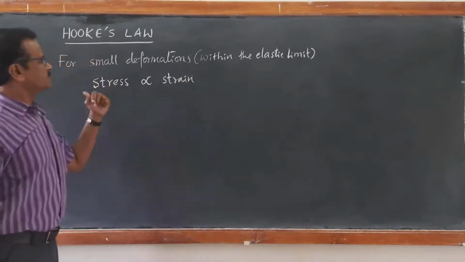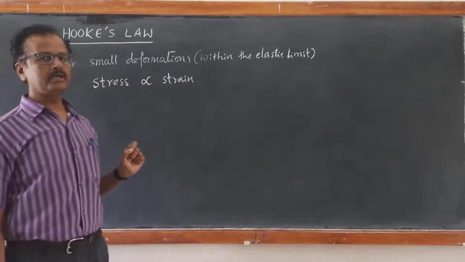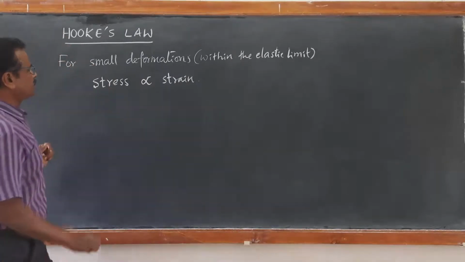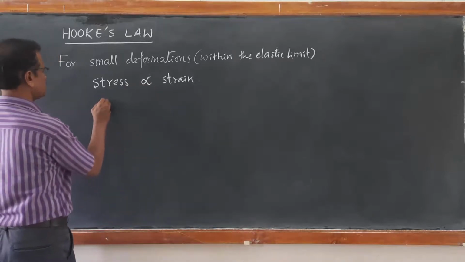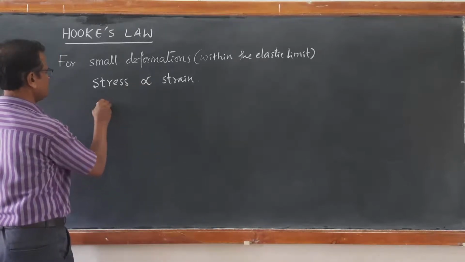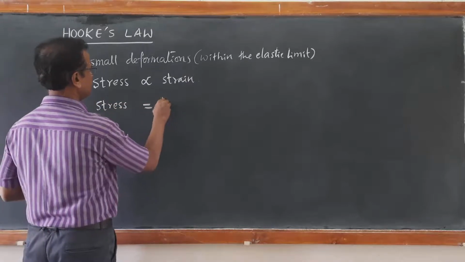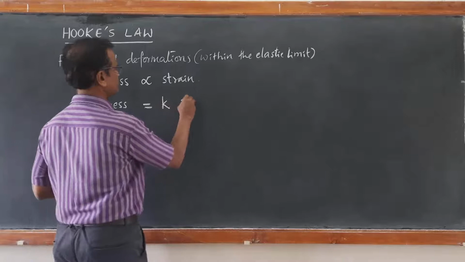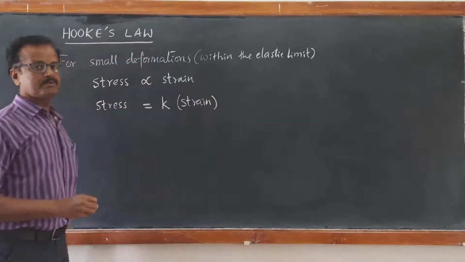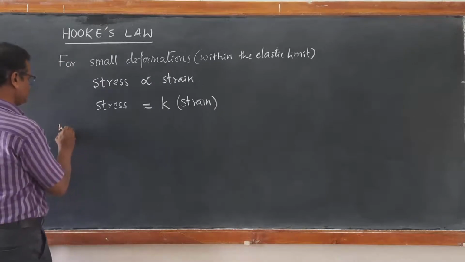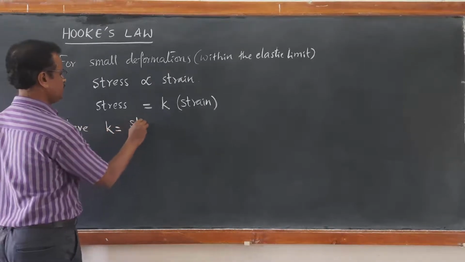This relation was stated by Robert Hooke, therefore it is called, very importantly, Hooke's law, and such that if you take out the proportionality constant, take out the sign, then you will get stress is equal to K times strain, where K is the proportionality constant, which is given by stress by strain.